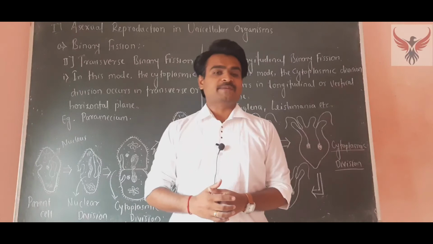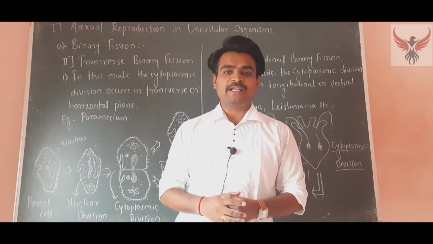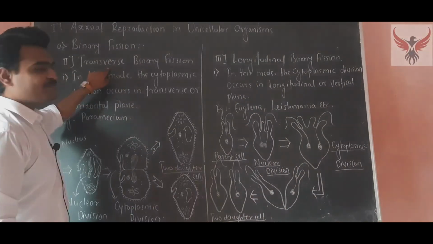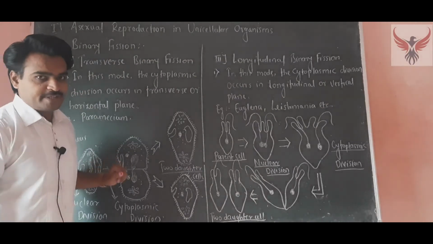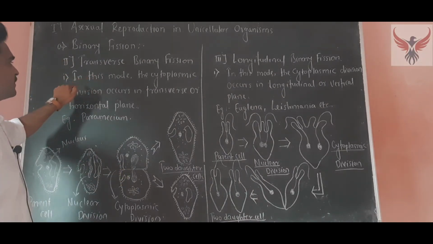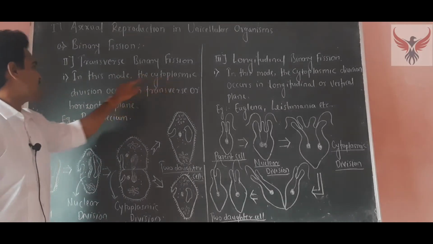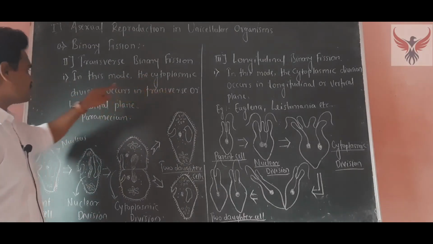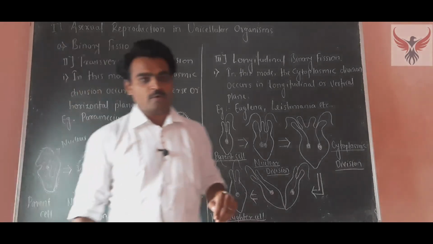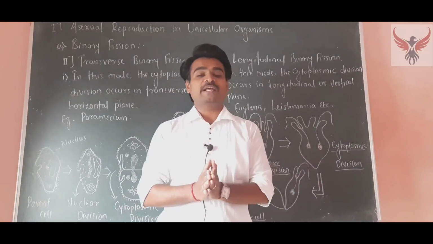After simple binary fission, the second type is transverse binary fission. In this mode, the cytoplasmic division occurs in the transverse or horizontal plane. Based on that, it is called transverse binary fission.